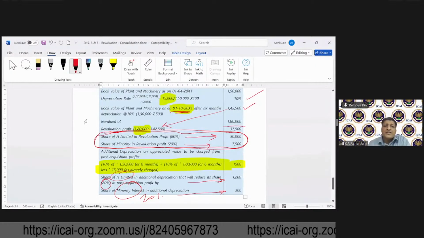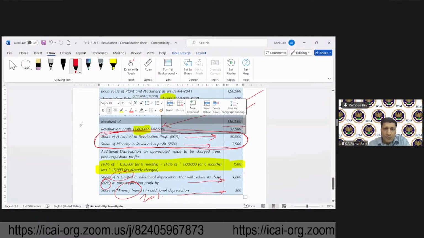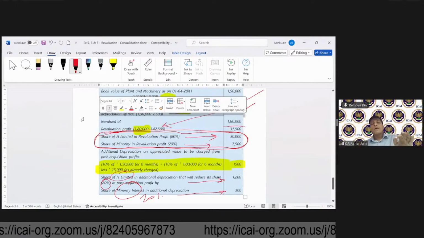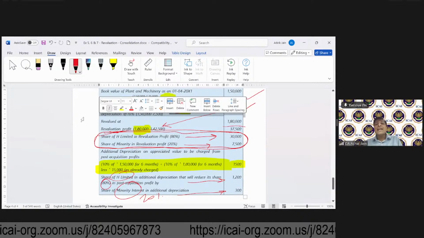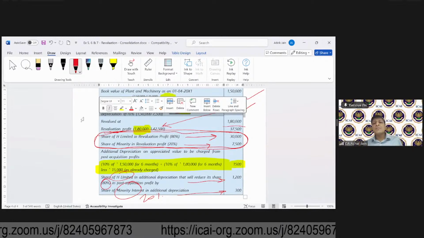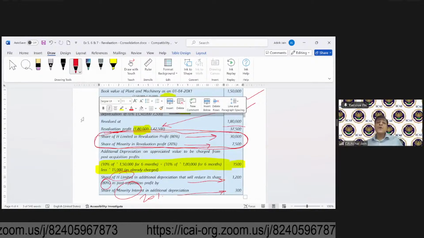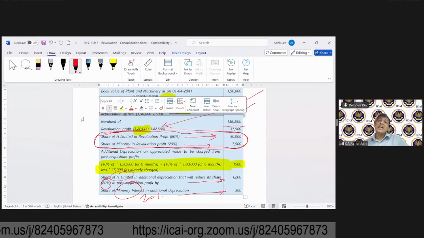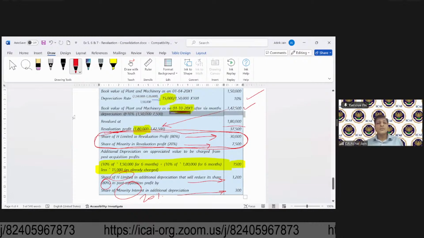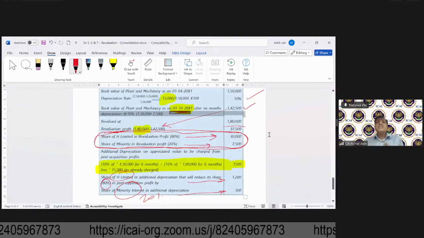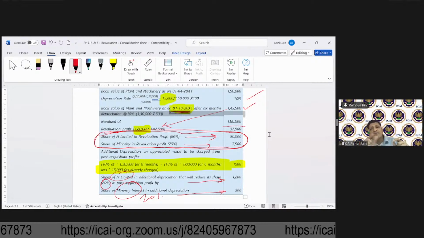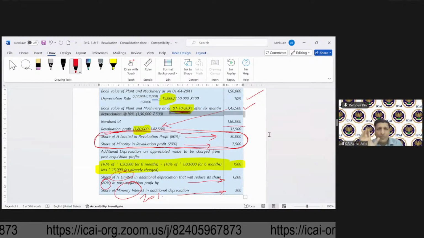Let us try to understand that there are two things attached to it, which we have tried to discuss over here. One, why additional depreciation is computed. Additional depreciation is computed because the value of PPE has gone up. If the value of PPE goes up, additional depreciation, or you can say depreciation on the revaluation portion, will have to be computed.